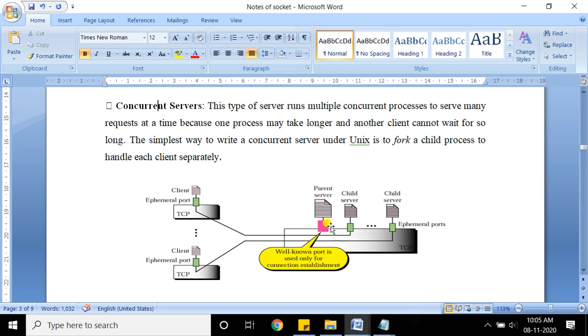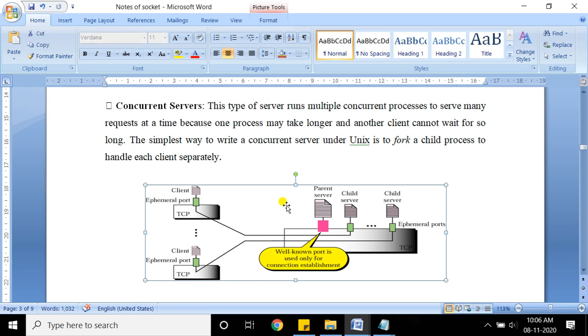Every time the request is given to the child server. Suppose the requests come from two clients: the parent server will create two child processes, and each client is communicating with its own child server. Okay, so however many requests come at a time, the server creates its own clones and every client will be handled by that particular client server. So it is possible that many requests can be served at a time.